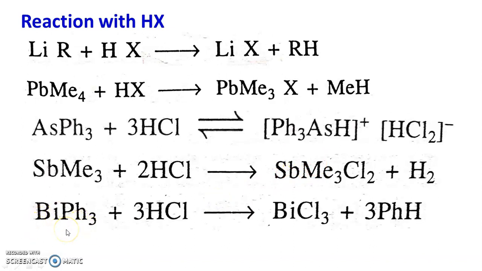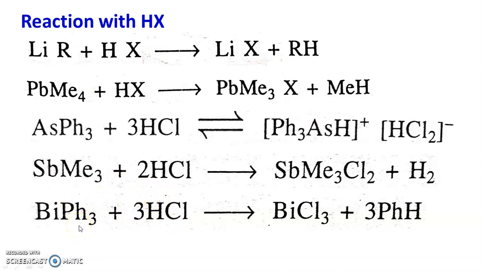And triphenyl bismuth reacts with hydrogen halide and forms trichlorobismuth plus three benzene, so the three phenyl groups are replaced by halogens.